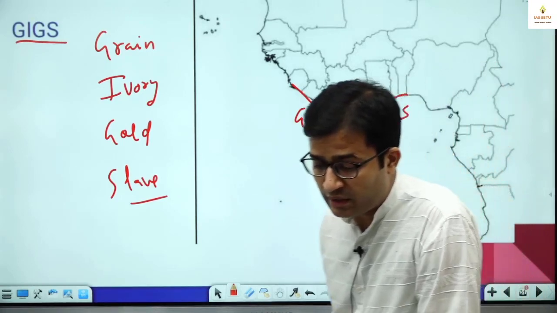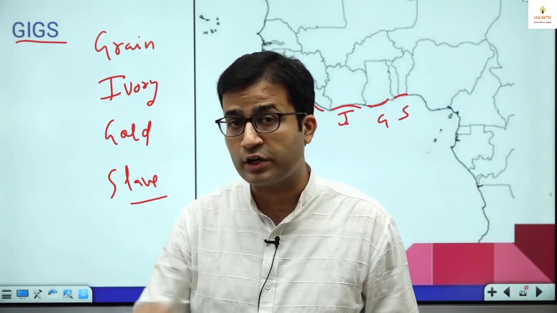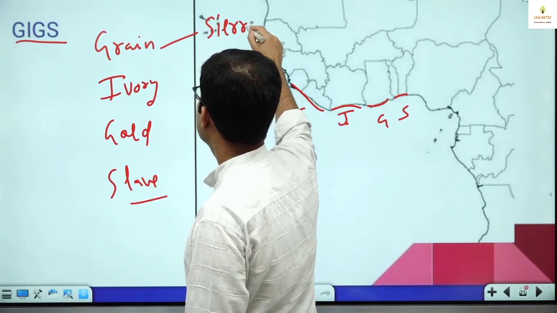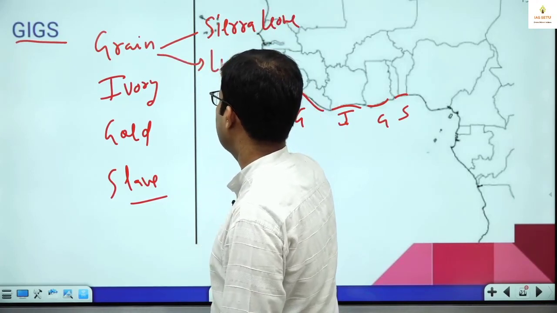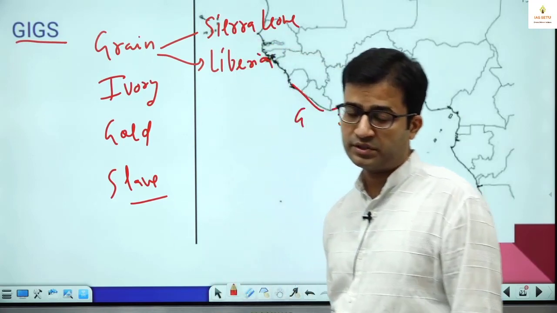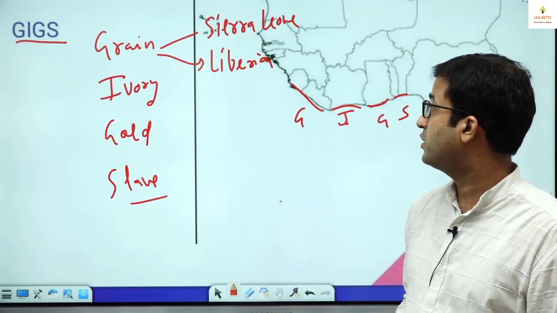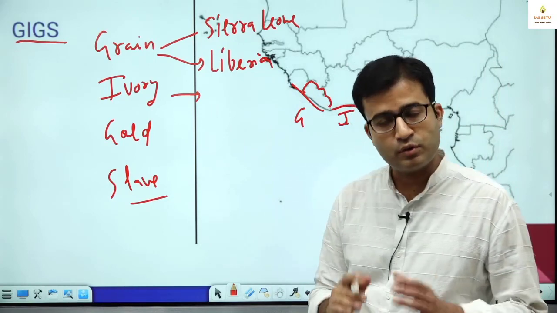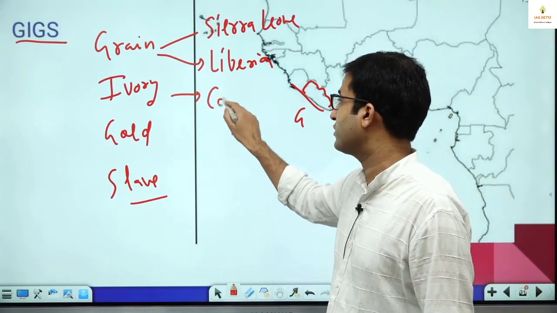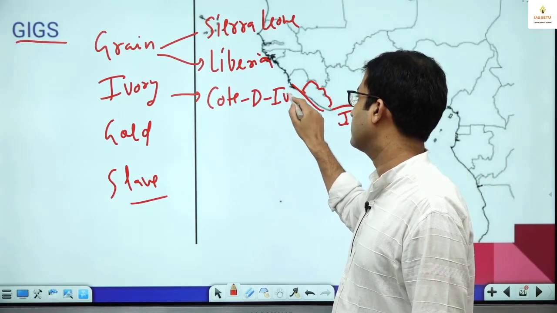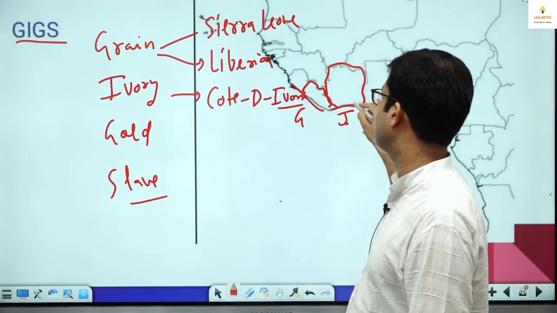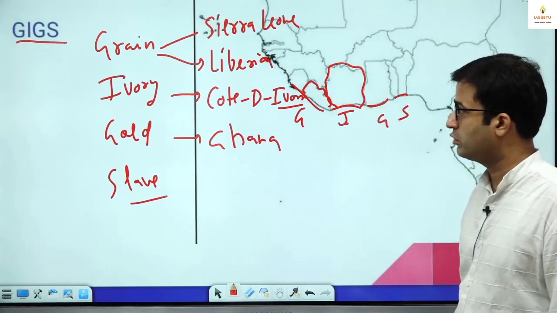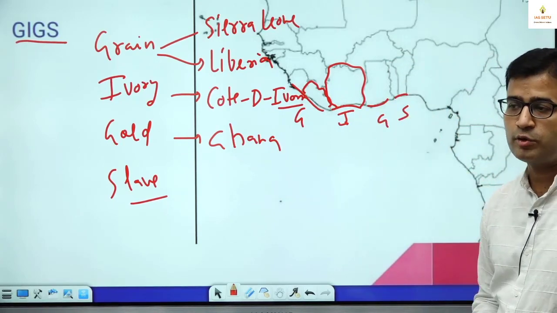Countries are important because in the exam, the examiner will give you four coasts, will give you countries, and will ask you to match the following. So for Grain Coast, this is Sierra Leone and Liberia. Remember this, Sierra Leone, not Sunny Leone, Sierra Leone. This is Liberia. Ivory, easy to remember. The coast's name is Ivory, the country's name is also Ivory. How? Côte d'Ivoire. This is Côte d'Ivoire. Gold, Ghana. Ghana country, Gold Coast. For Slave, you heard about Nigeria, but not only Nigeria.